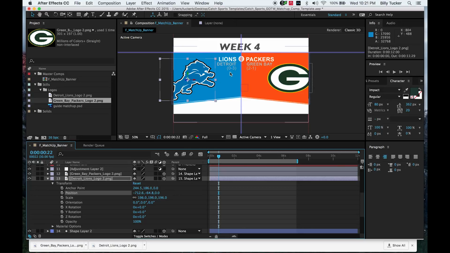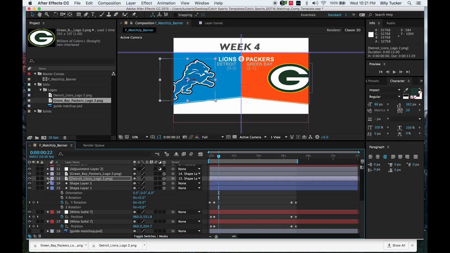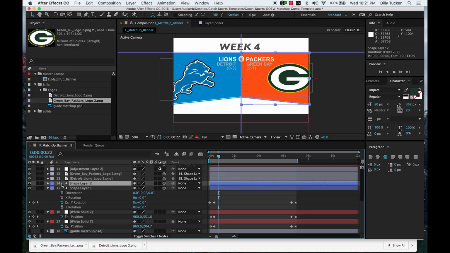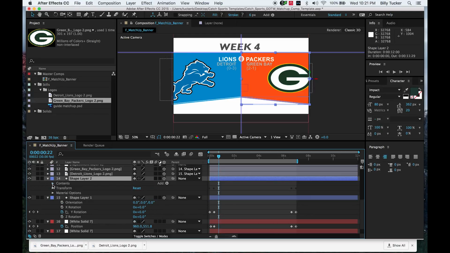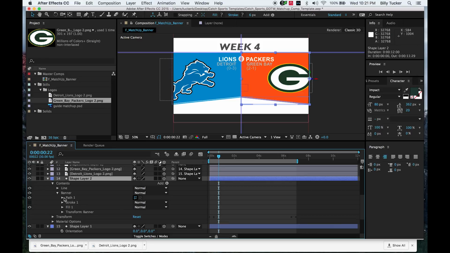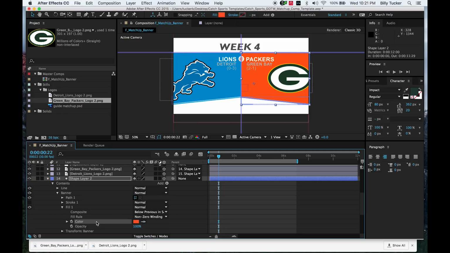Now, the background for the Lions, the blue, looks great. It was already there, but the Packers orange looks terrible. We need to manipulate this. And how we do that is in the shape layers. Shape layer 2, under contents, banner, fill. This color has a droplet. Let's change it to green. Wait, it didn't work. So if we expand the color and the expression color is turned on, let's turn it off. Boom. Packers green.